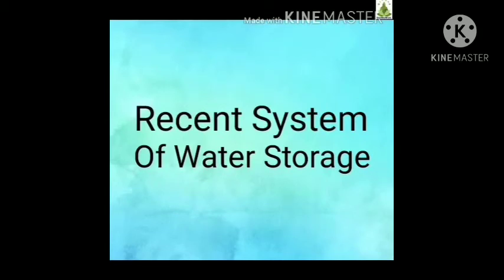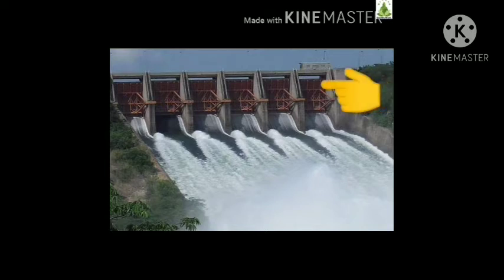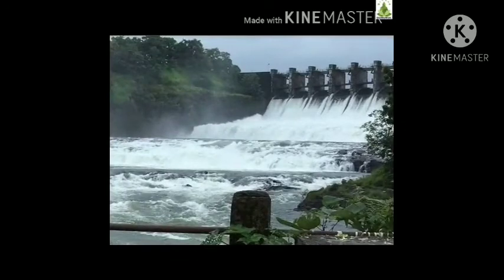Our next topic is recent systems of water storage. Dams and borewells are the modern methods of water storage. First one is dams. A dam is constructed on a river and the walls of the dam have doors. They are kept closed, and are opened only when required. Students, you can take the example of our Bavi Dam.